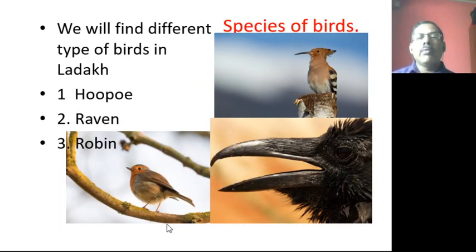Coming to the different species of birds, we will find different species of birds in Ladakh. The first type of bird is the hoopoe. Usually you can identify this bird as the hoopoe. And second one is a raven. By seeing the face only you will be able to identify it is a raven. And the third one is the robin. So hoopoe, raven and robin are the important species of birds.